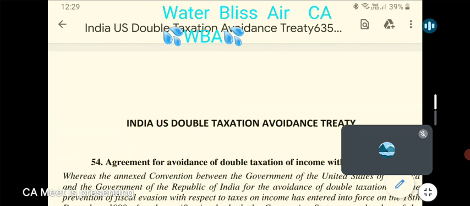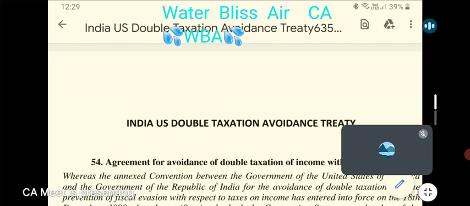If the treaty says so, then the income to the extent of 60%, that is $30,000 into 60% in our example, it will come to $18,000, will be taxed in the state in which he is a resident, that is, it will be taxed in India to the extent of $18,000. To the extent of 40%, as per the treaty, it will be taxed in the state where services are rendered, that is in US. That is $30,000 into 40%, that will come to around $12,000. So in our example, $12,000 will be taxed in the United States.